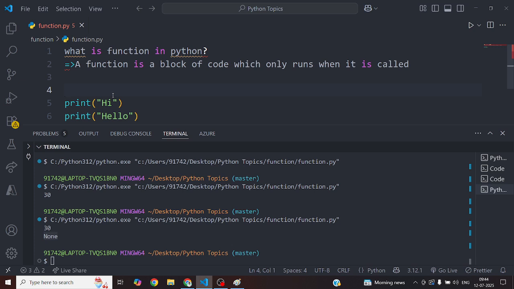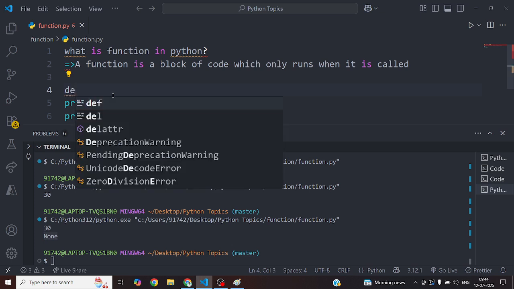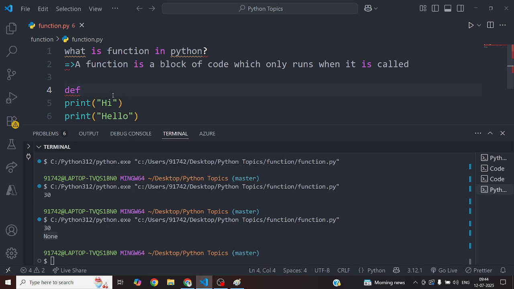Now I want a function. For that reason you have to use one keyword, that is def. It is a reserved keyword to define a function. You can see it says expected function name after def, right?